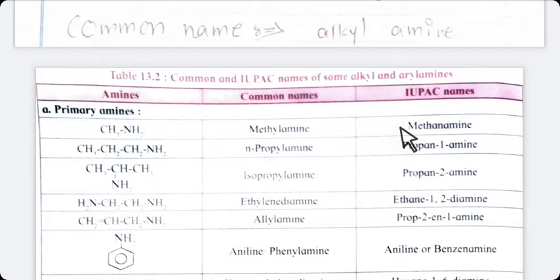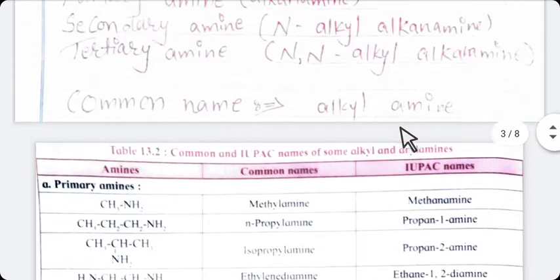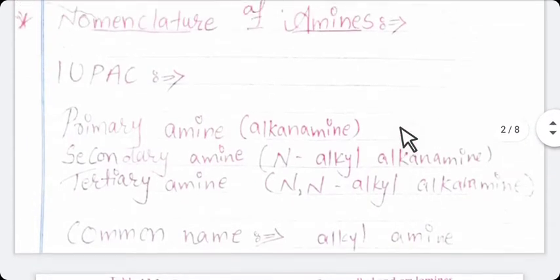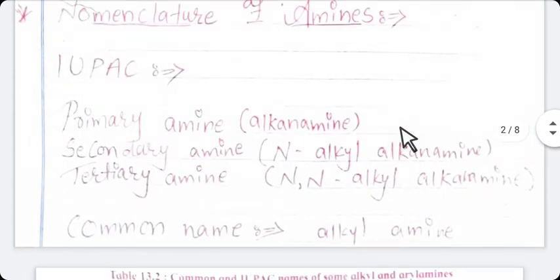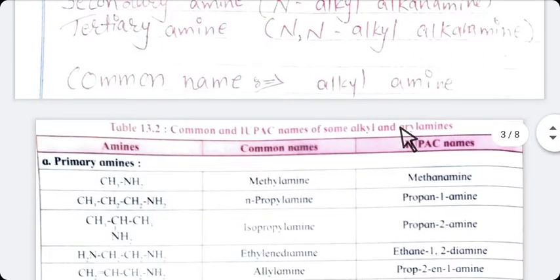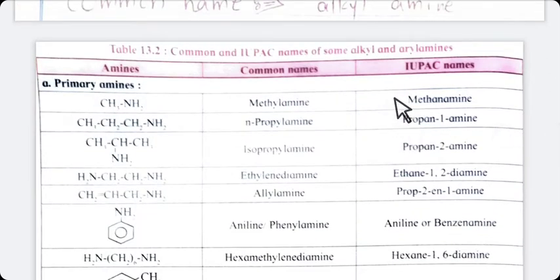Now let's study the IUPAC name of primary amine. As I have already explained, the formula for IUPAC of primary amine is alkanamine. So let's start the first example, CH3NH2. CH3 means methane, so it is nothing but methanamine. Now in the second example, NH2, CH2, CH2, CH3.